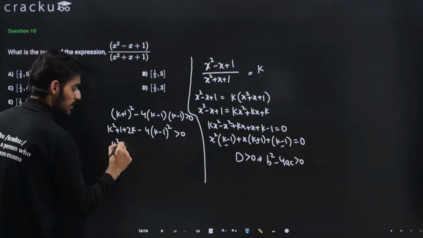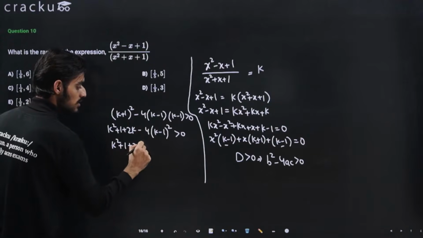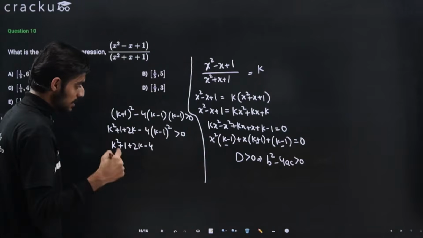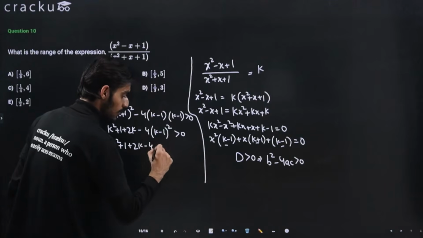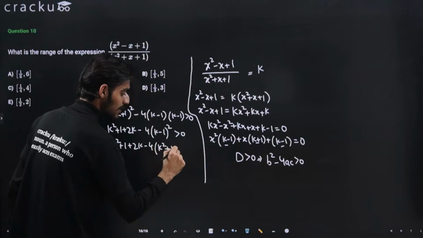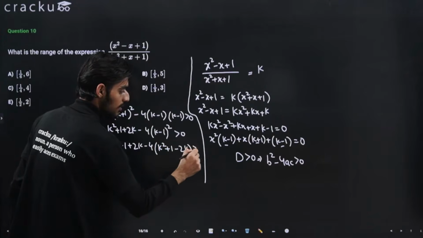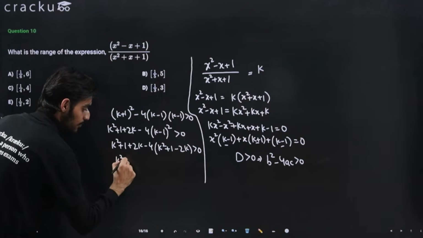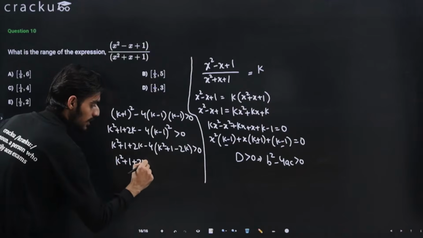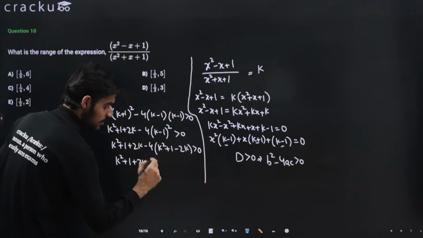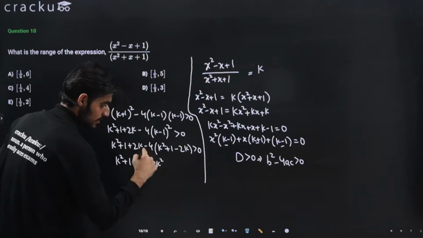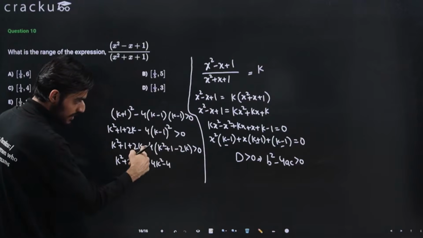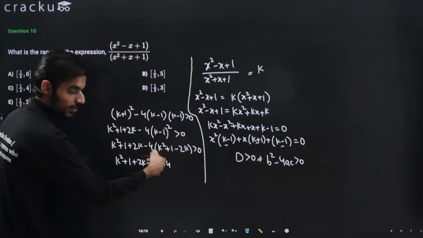So this is k square plus 1 plus 2k, minus 4 times k minus 1 whole square, and k minus 1 whole square is k square plus 1 minus 2k. Now solving this further, this is k square plus 1 plus 2k minus 4k square, minus 4 into 1, that is 4, and plus 8k, right, 4 into 2 is 8, so plus 8k.